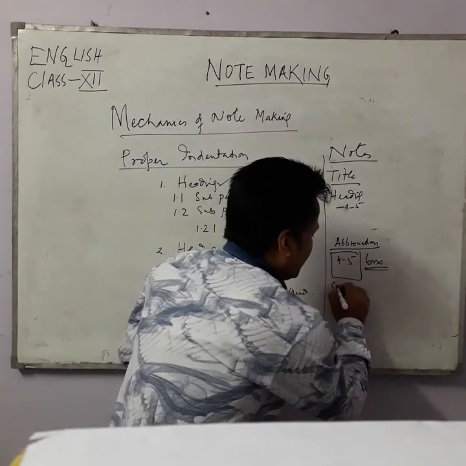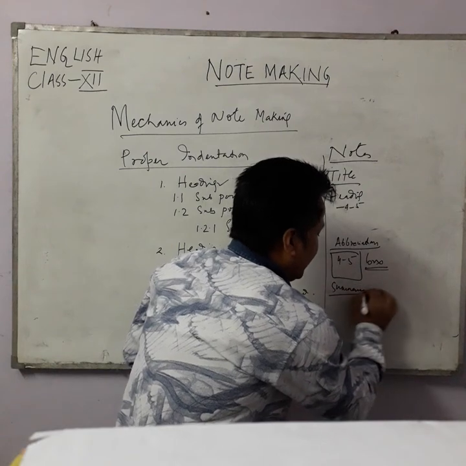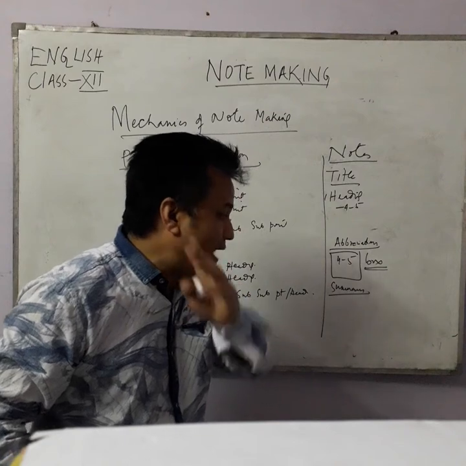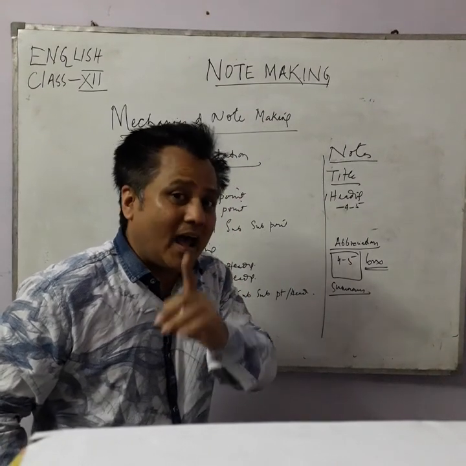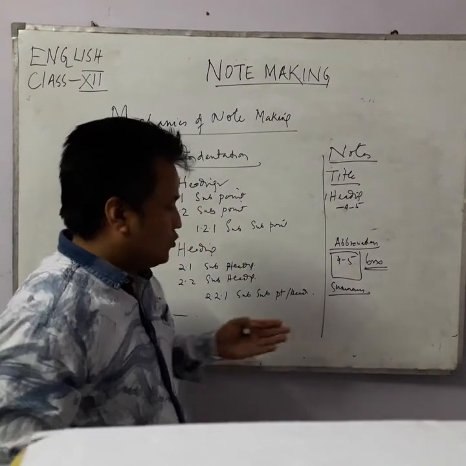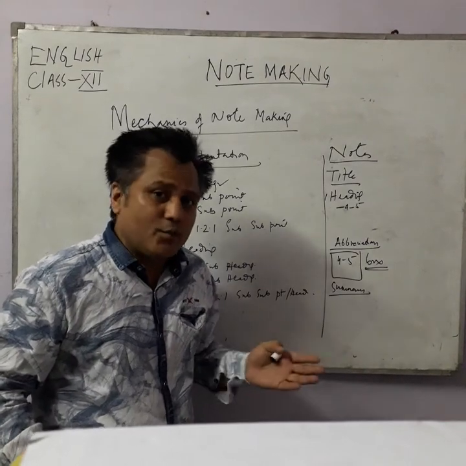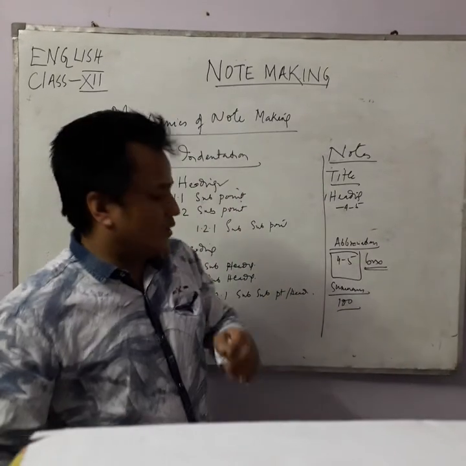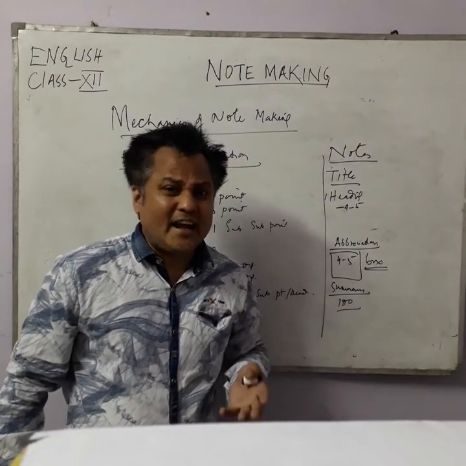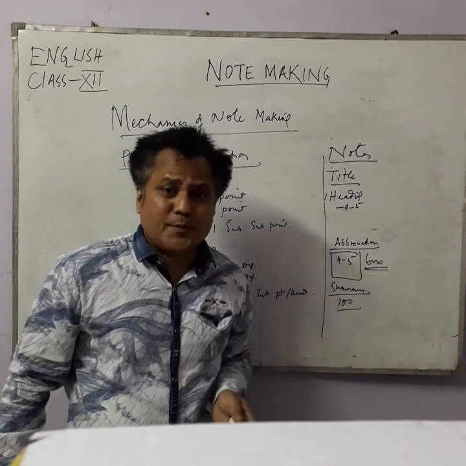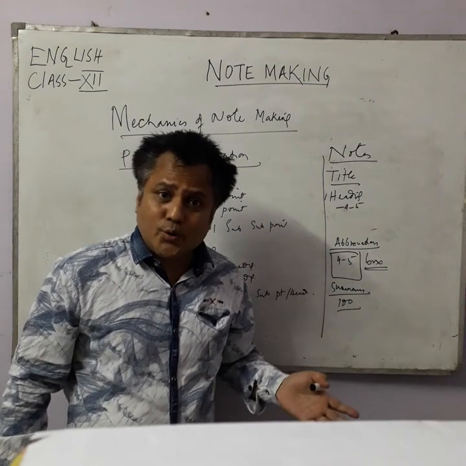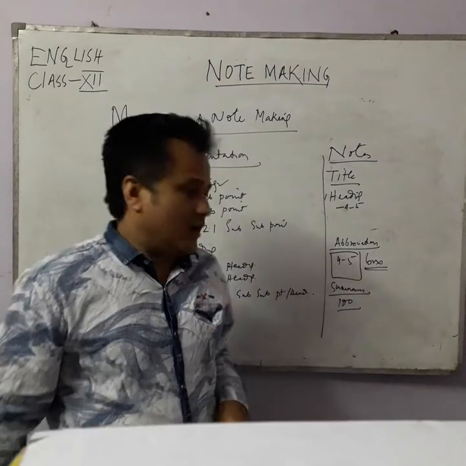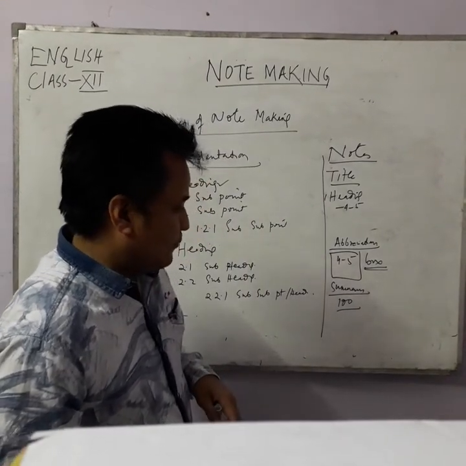After abbreviations, you need to write a summary. Summary, not in points. As I have already told you, you have to write it in a paragraph. Earlier we used to write a summary in 80 words. Now we write in 100 words. It has to be in the past tense. Indirect speech has to be used. Third person to be used. Only then will you be able to write a correct and good summary.